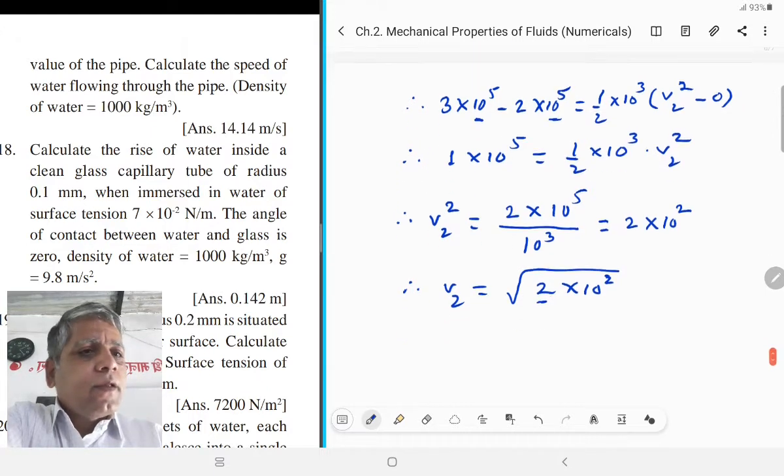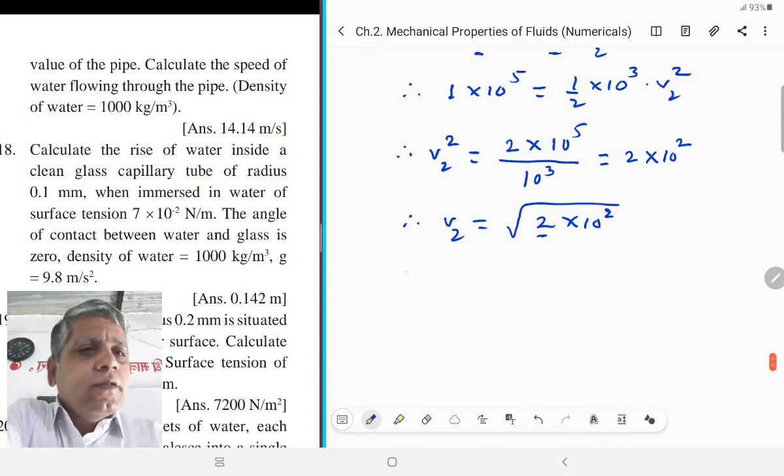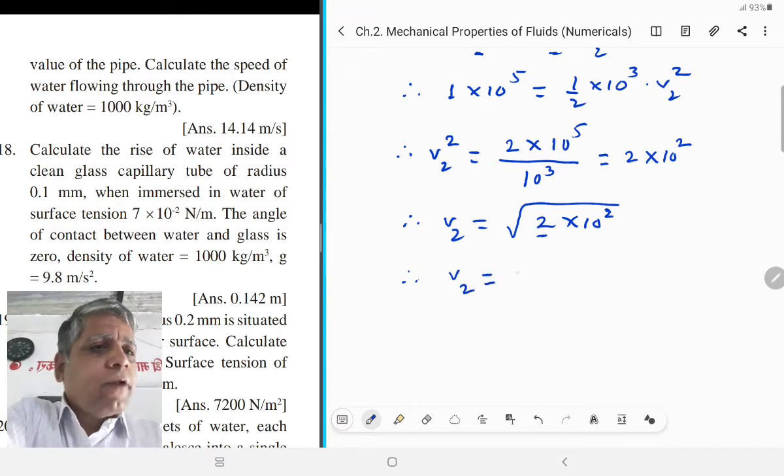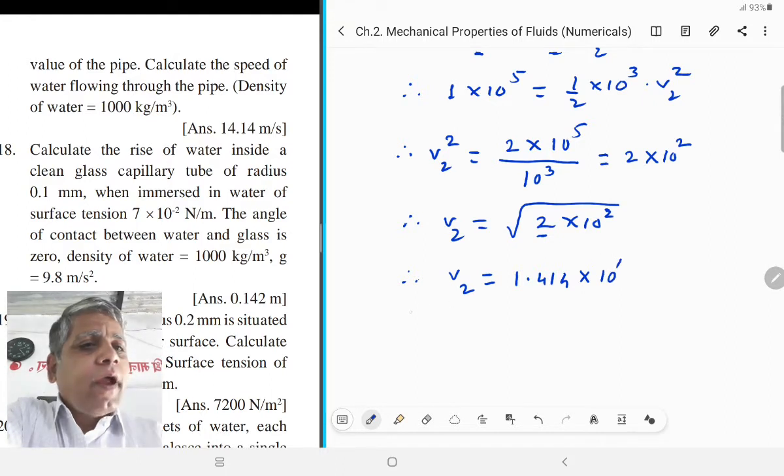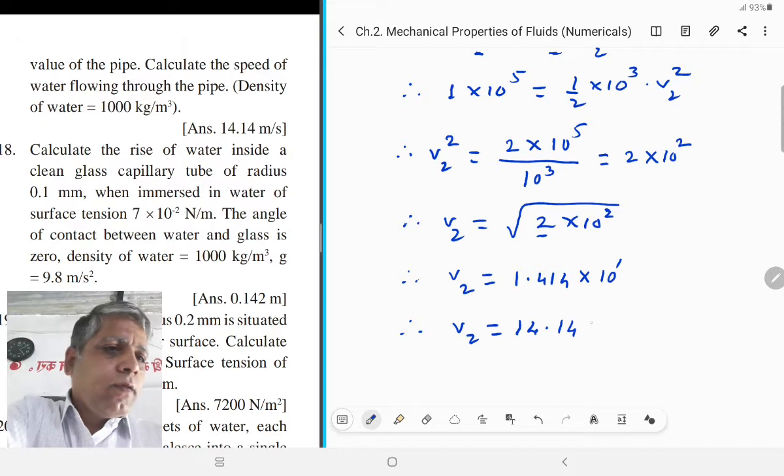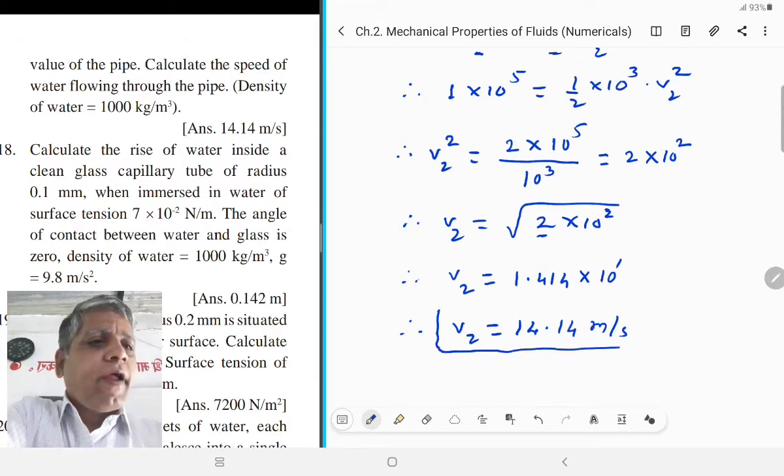Therefore, we see the square root of 1 to 10 table, and from that V2 is equal to square root of 2, that is 1.414, and square root of 10 raised to 2, that is 10 raised to 1, and therefore V2 is equal to 14.14 meter per second. This is our required answer.